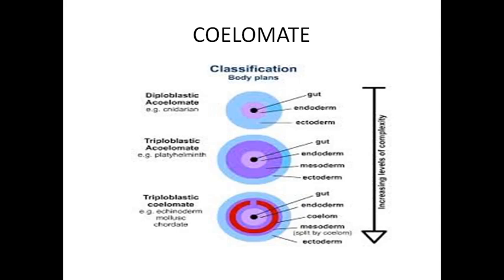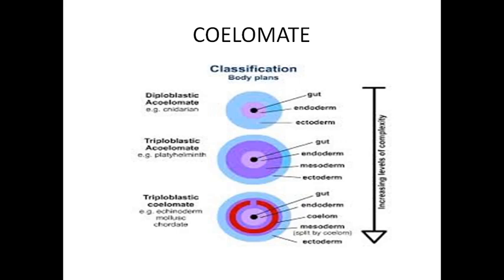Examples: echinodermata, chordata, annelids, arthropods, mollusks. These all come under eucoelomate animals. Okay, this is about the basis for the classification.